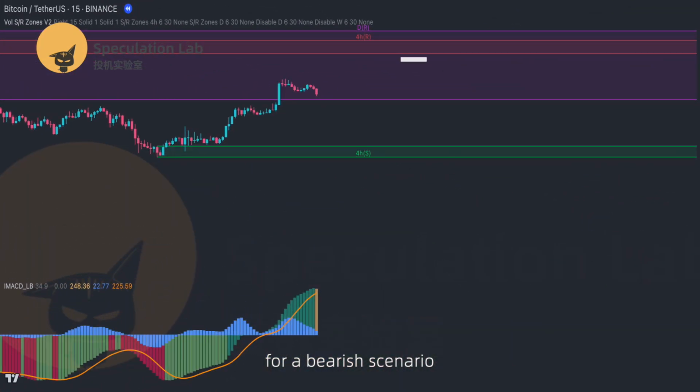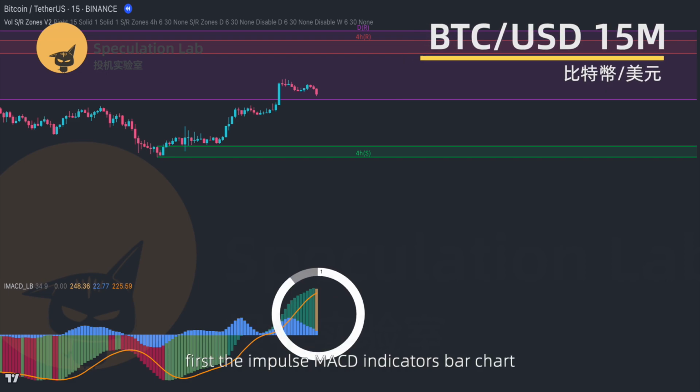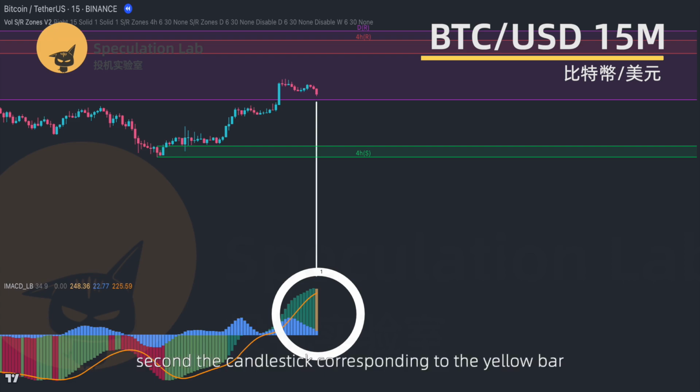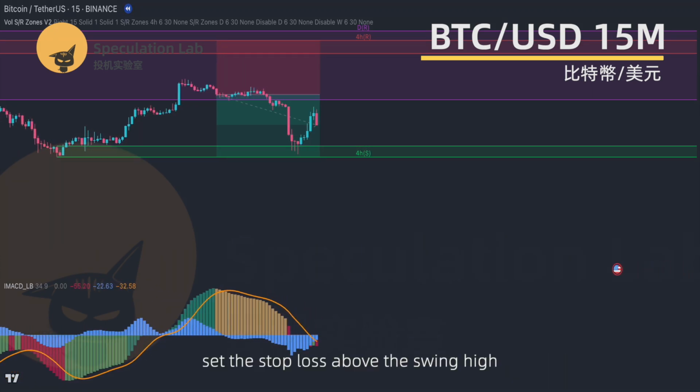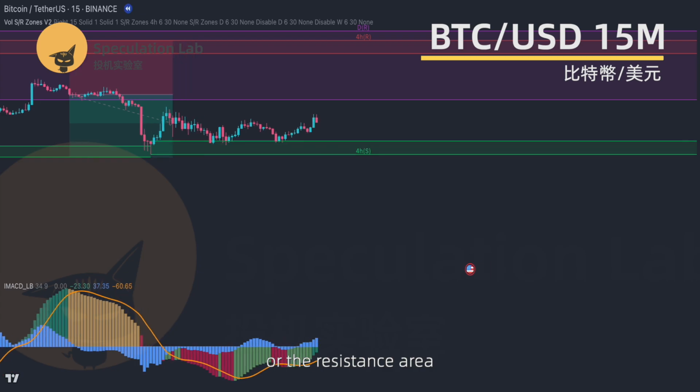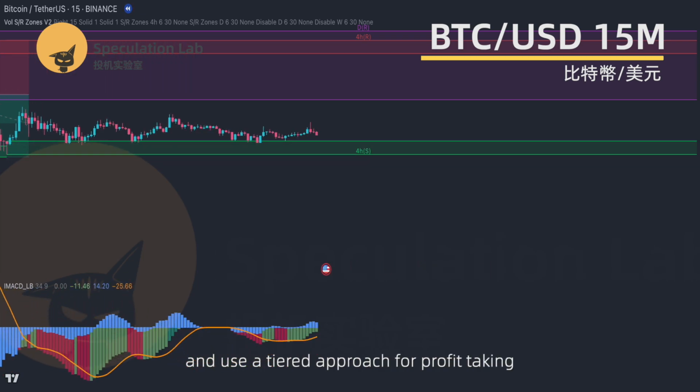For a bearish scenario, first, the Impulse MACD indicator's bar chart shows yellow bars above the zero line. Second, the candlestick corresponding to the yellow bar must retrace to the resistance zone. When both conditions are met, this candlestick is our key candlestick. The closing price of this key candlestick is our entry point. Set the stop loss above the swing high or the resistance area and use a tiered approach for profit taking.